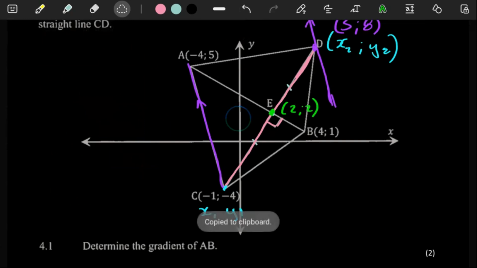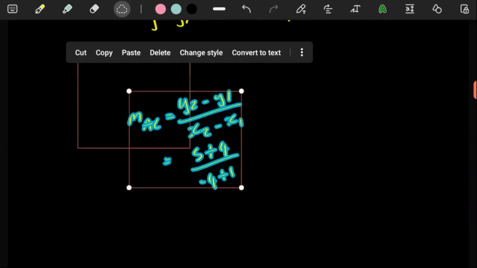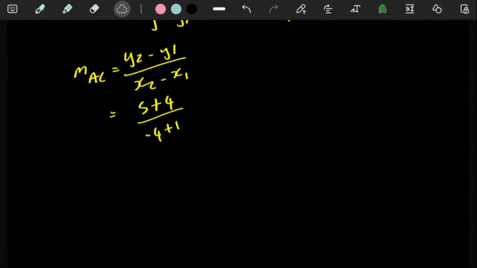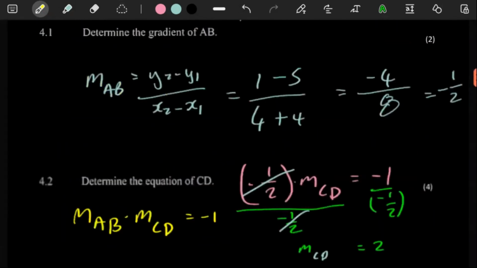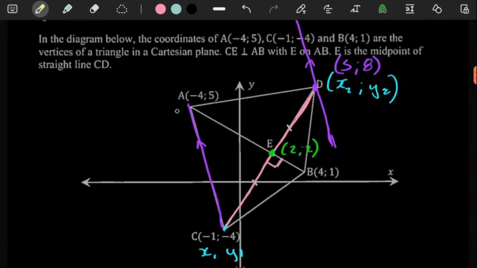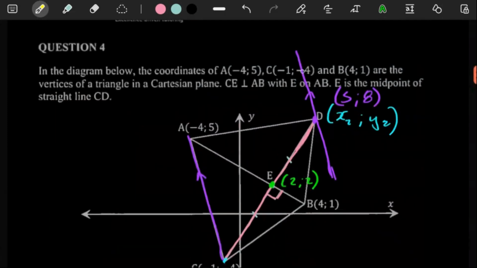Write it down here where we are actually answering our question. So this is giving us our gradient of AC, but it is also the gradient of the line we are being asked to work with. So 5 plus 4 here is a 9. -4 plus 1 is -3. And this is giving us -3 as an answer, coincidentally. But this is expected. We're expecting a negative value because you see the gradient here is definitely negative, and it's quite steep also. So the gradient here is also a -3.